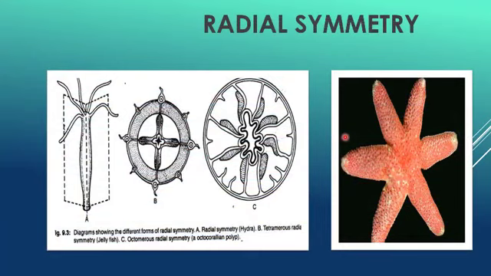Third is the radial symmetry. In radial symmetry, the body can be divided into two roughly equal halves by one of many vertical planes passing through the central axis, like the spokes of a wheel.